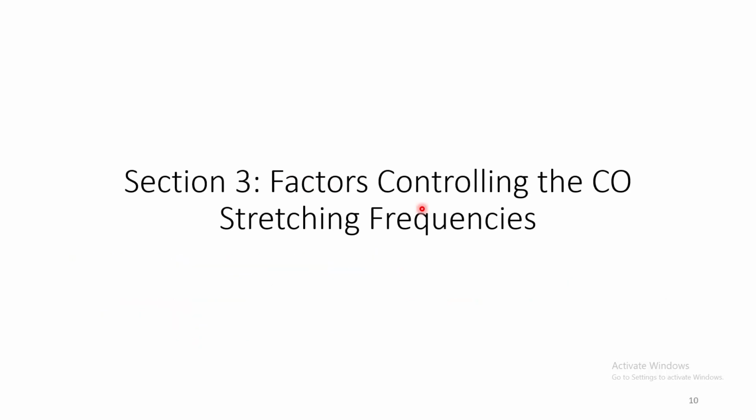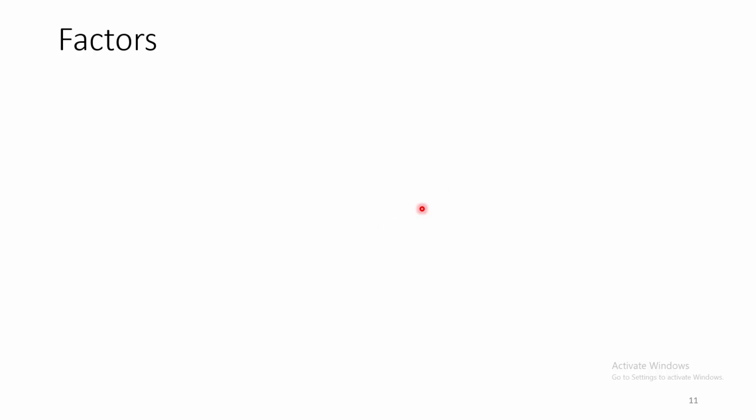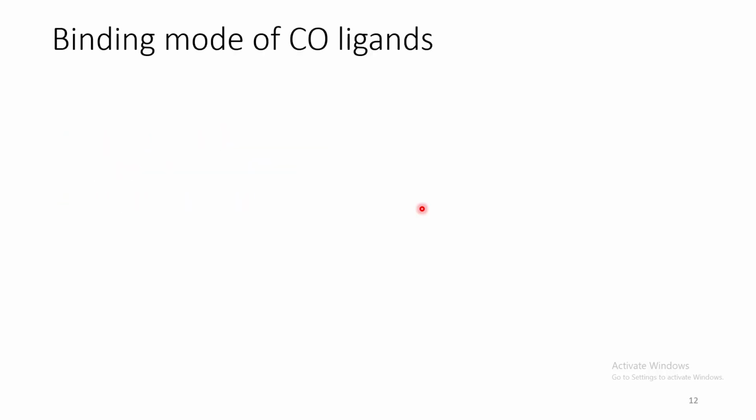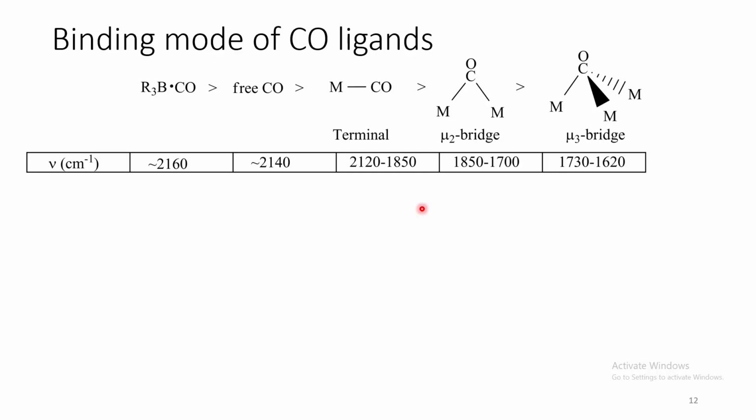Now, let us see the factors that control the carbonyl stretching frequencies. Binding mode of carbonyl ligands, charge on the metal ion, nature of co-ligand. These are the three main factors that determine the carbonyl stretching frequency. Let's come to the first one. If we check this particular trend carefully, we can see compared to the free ligand, as we increase the number of metal ions, the frequency decreases.